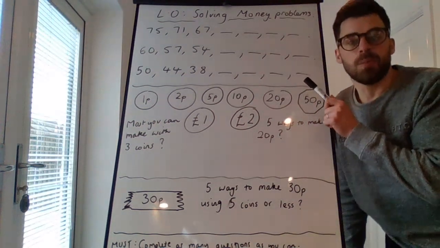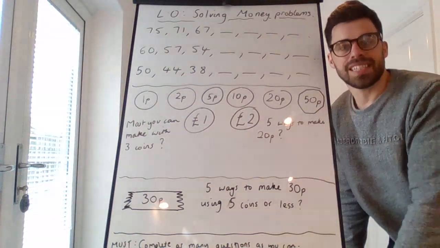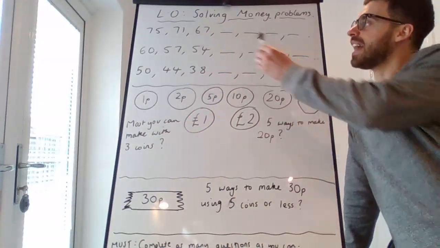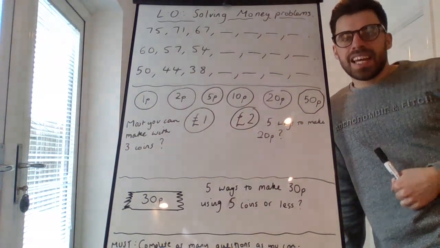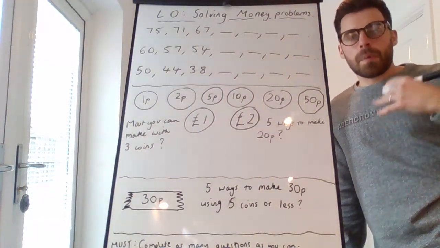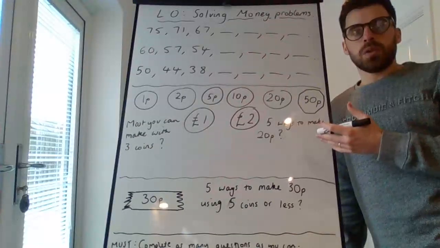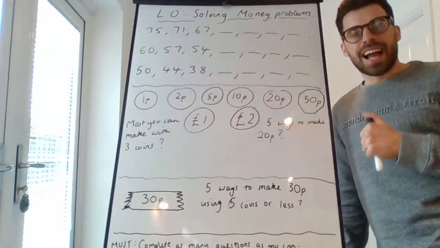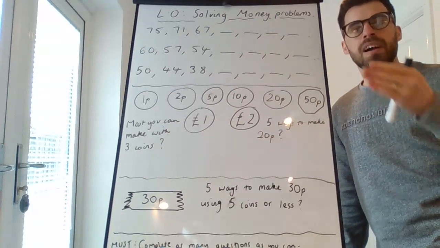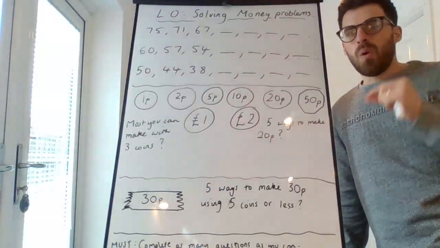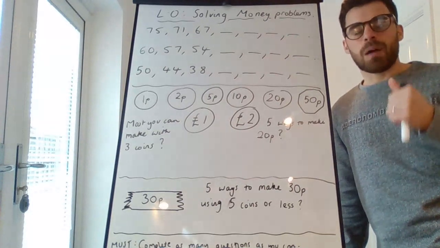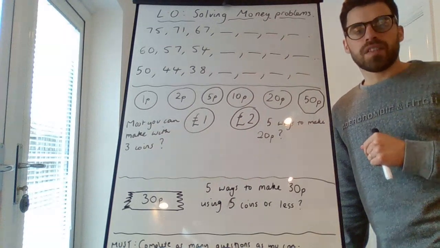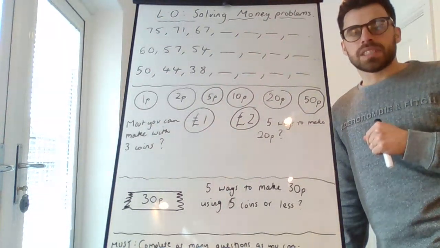The first thing I have on the board though are some number sequences again. I'd like to try and solve these number sequences. Write the next 4 or 5 numbers for each sequence. Remember when we have done this before? First of all, check if the numbers are going up or down and then count carefully to see how many jumps there are between one number and the next number. All of these are going down. We need to practice counting back really carefully. Can you fill in the next 4 or 5 numbers for each of these sequences?